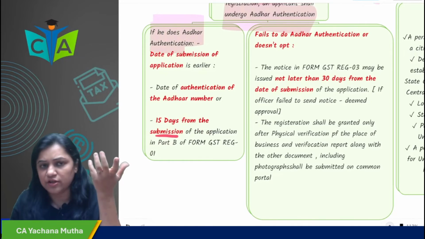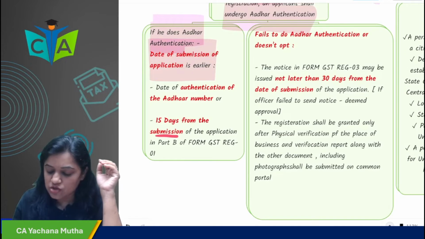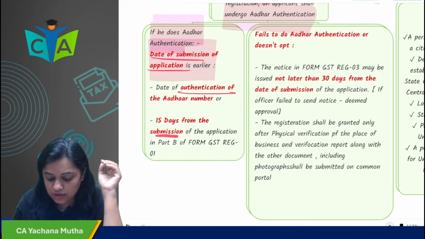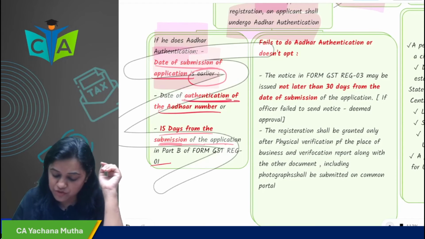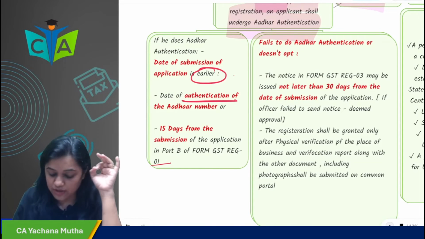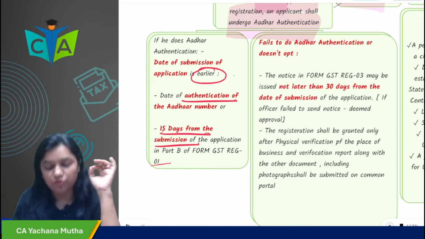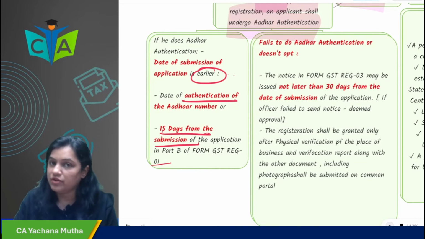If you do Aadhaar authentication, then what would be considered as the date of submission of application? The date of submission of application will be the earlier of the date of authentication of Aadhaar number, or 15 days from the submission of application, whichever is earlier.